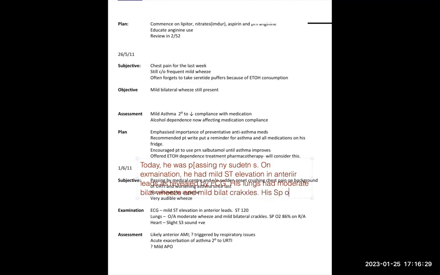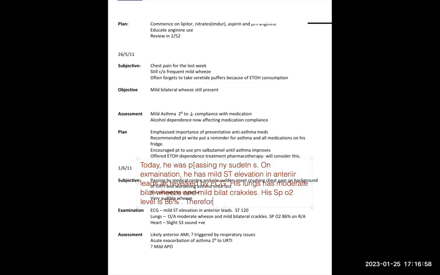His SpO2 level was 86%. So it is today's visit. So I should write these things in the present. So what I will do, on examination, he had becomes he has, his lungs had becomes has, and his SpO2 level was becomes is. So I change these three words, it becomes present. Today he was this, on examination he has this, he is having this.